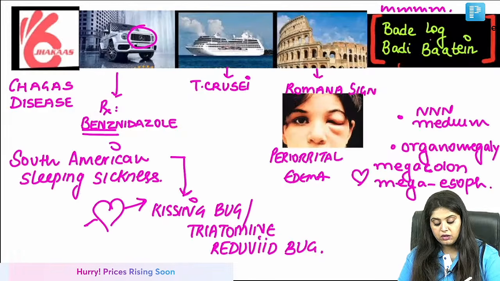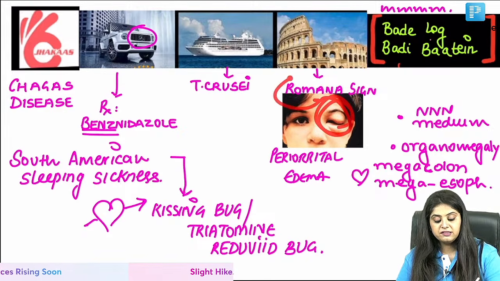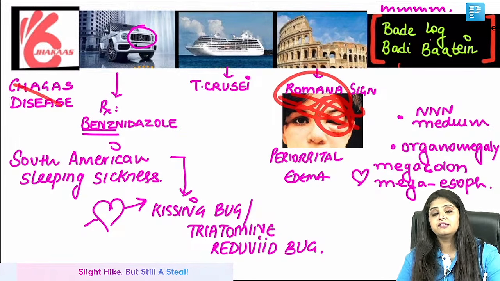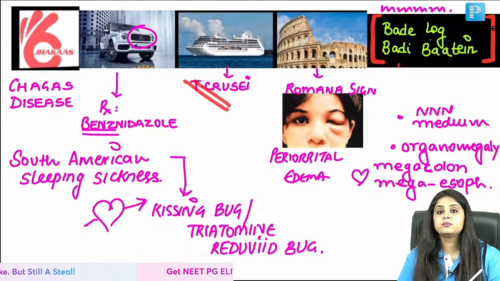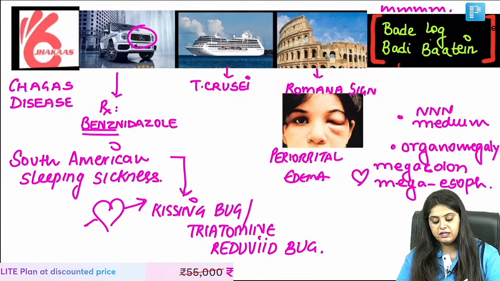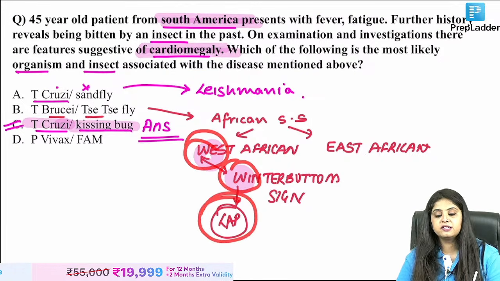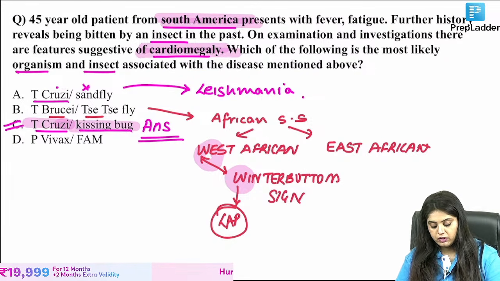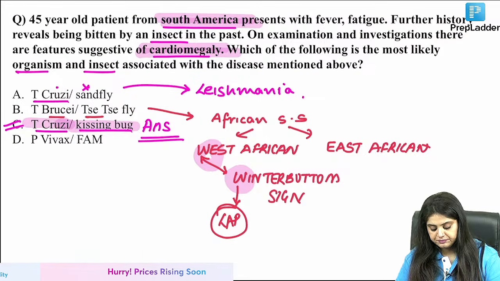On the other hand, they talk about this swollen eye, Romana's sign. The Rome is a rich couple, jhakas life, so that is Chagas disease, Trypanosoma cruzi. दो ही signs हैं. Romana's sign is cruzi and Chagas disease and winter bottom sign is West African sleeping sickness with a lymph node. Moving on to the next question that we have over here.